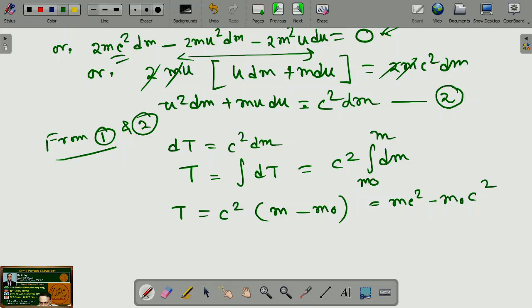So kinetic energy becomes total energy mc square minus rest mass energy. So again kinetic energy would be c square into this one, if we take the change or increase in mass due to motion. So that is the increase in mass due to motion.